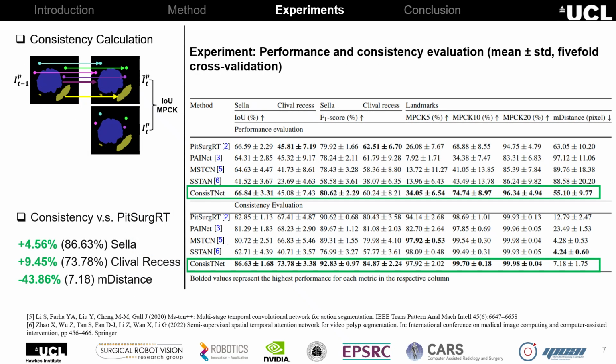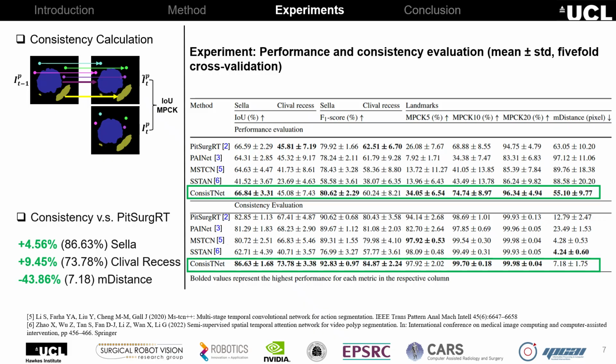In our experiments, we evaluate ConsisTNet in terms of both prediction accuracy and consistency, comparing it with state-of-the-art methods such as TensorRT, PNet, SSTAN, and MSTCN. In terms of accuracy, ConsisTNet maintains performance comparable to TensorRT and outperforms other image-based and video-based methods.